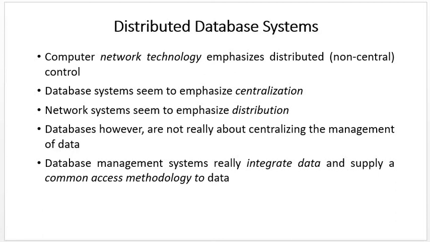Second, database systems seem to emphasize centralization, and network systems seem to emphasize distribution. We will clarify this further in the next slides: database systems emphasize centralization because each and every site contains its own database, so it is managed centrally over there, but with the help of the network we distribute all these sites and their databases.